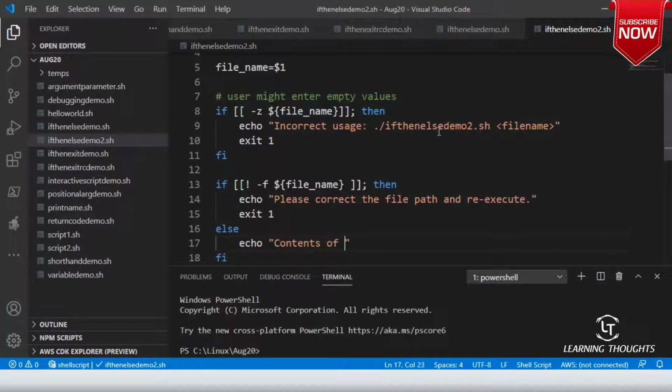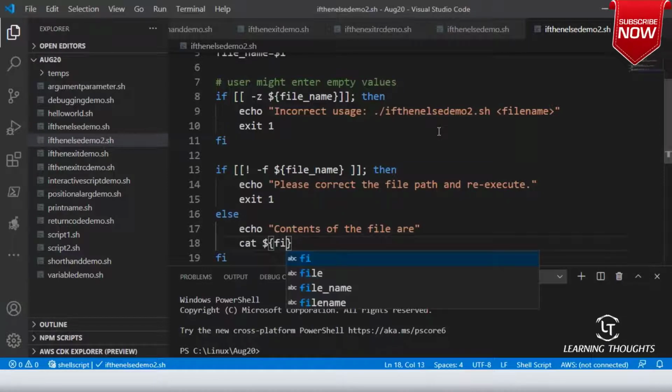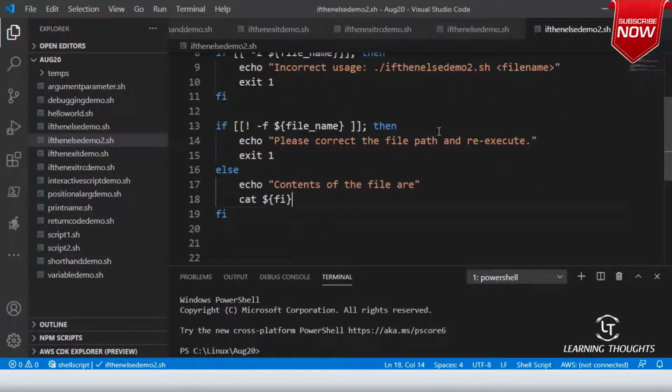So the contents of the file are echo cat. Why do I need echo? I don't need echo. Cat dollar file underscore name. Am I clear on this, sir?